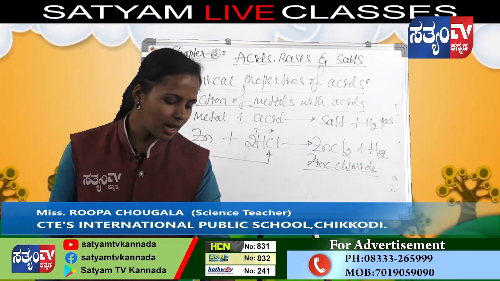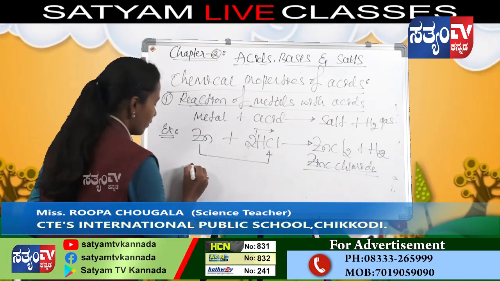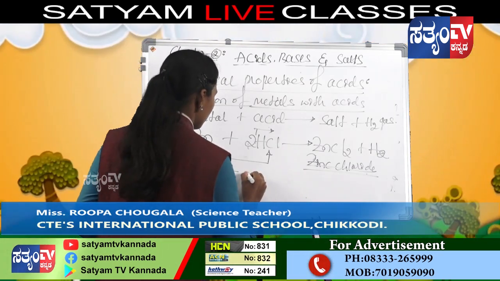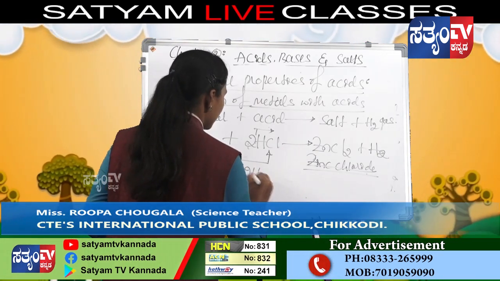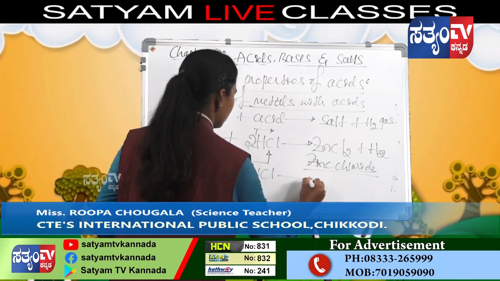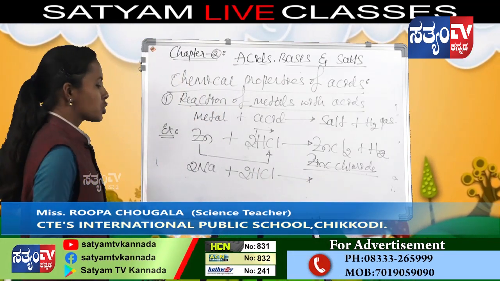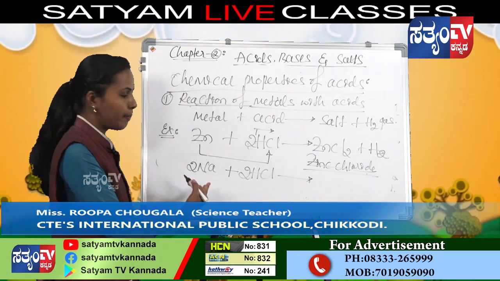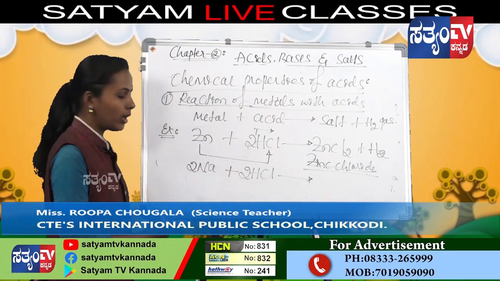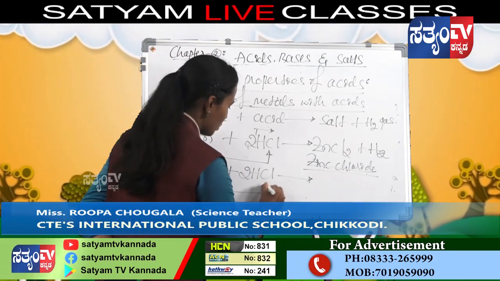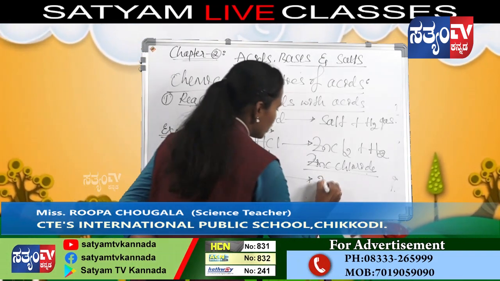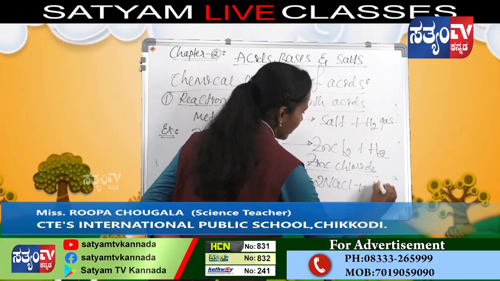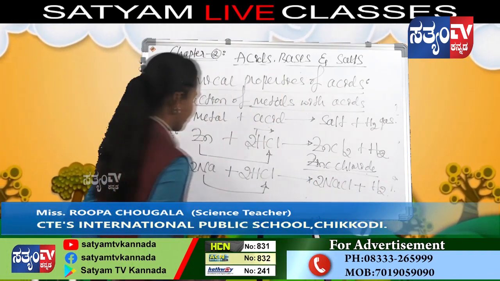And take another example. When sodium reacts with HCl. Sodium is a metal and this is hydrochloric acid. Then it gives 2NaCl plus H2.